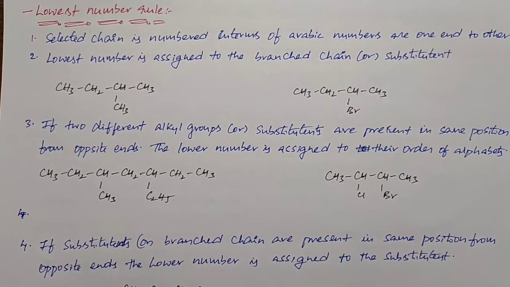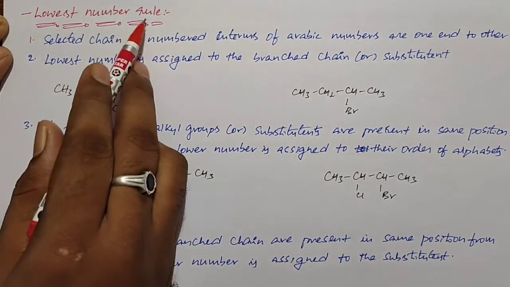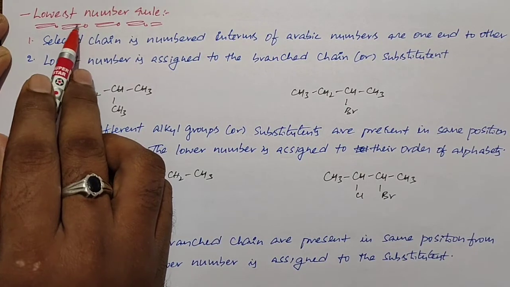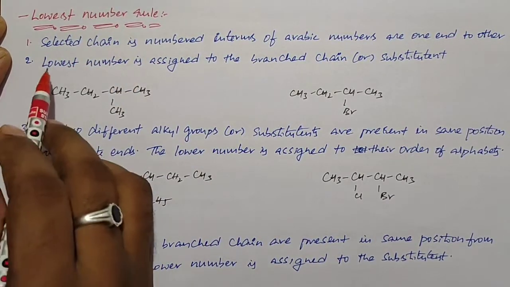Next, in the nomenclature of organic compounds, the next rule is the lowest number rule. For the lowest number rule, we have some sub rules. We will check them one by one.